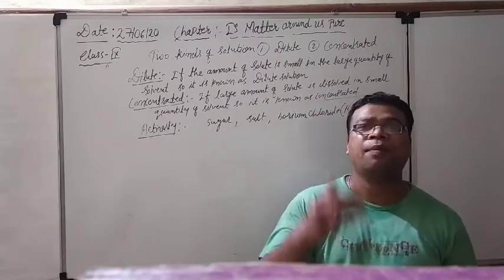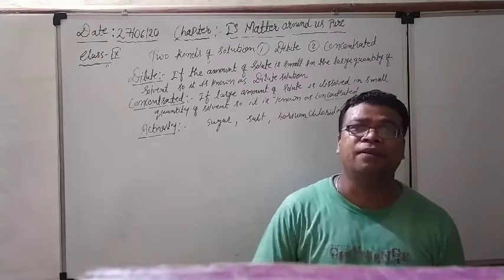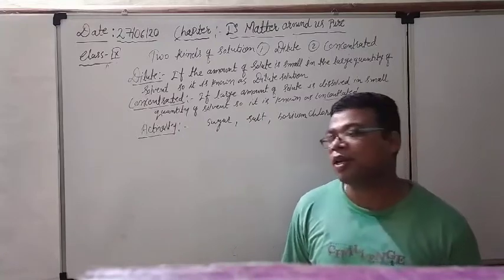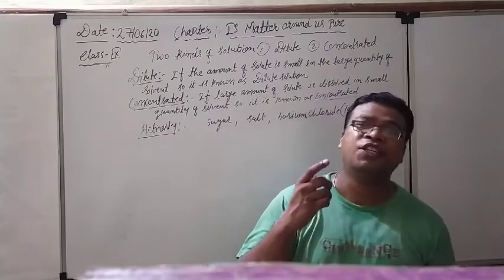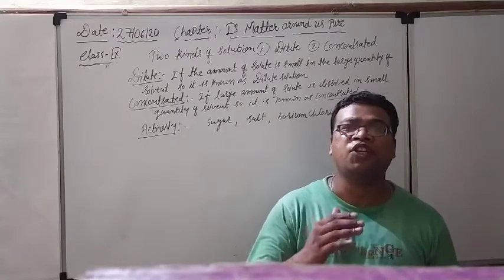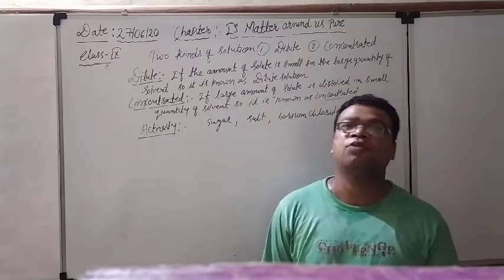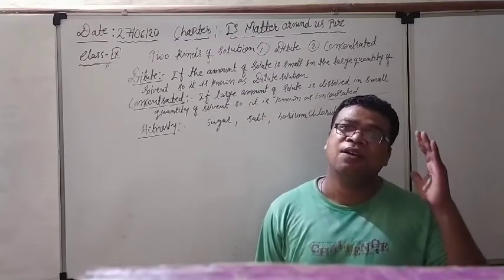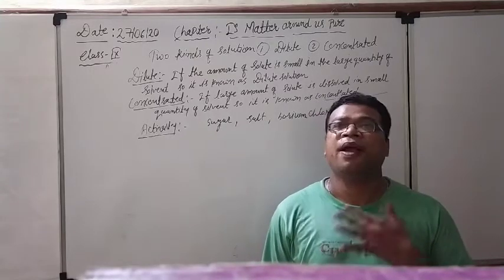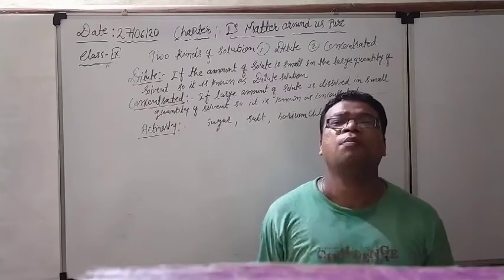So at a particular time, we will find out that no more solute can be added with the solvent to make the solution. At that time, we have to heat the beaker so that the temperature rises by 5 degrees centigrade. Means we have to heat the solution, and after that we will again be able to dissolve two or three more spoonfuls